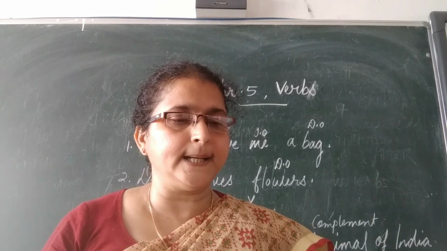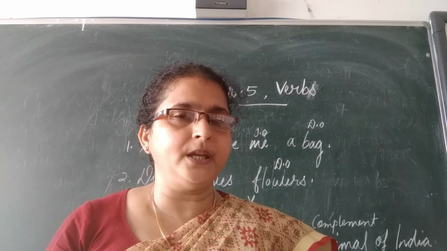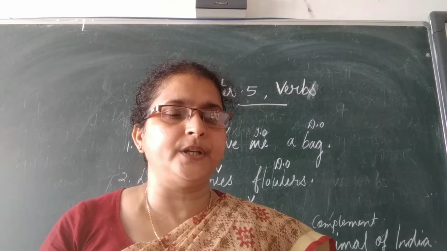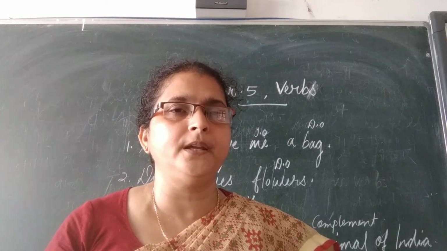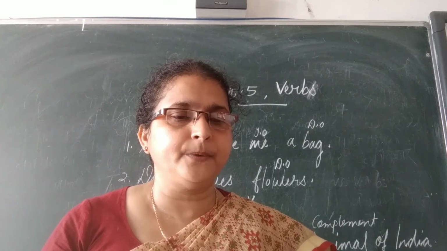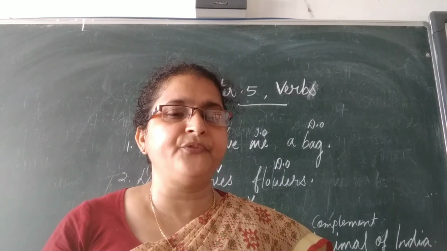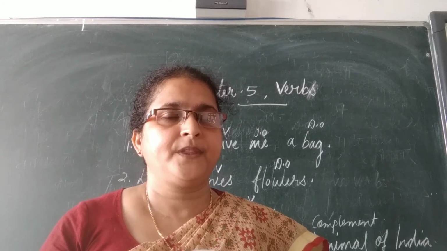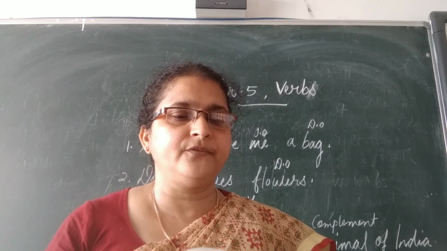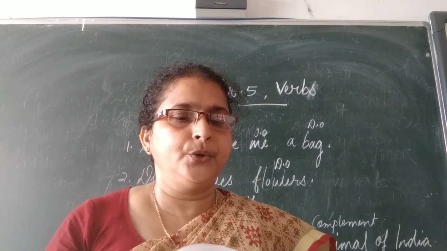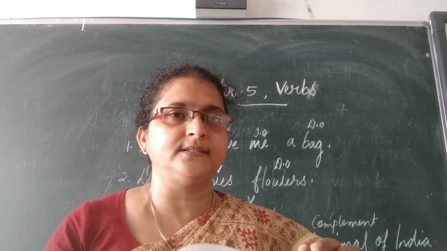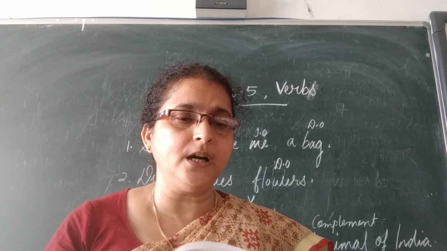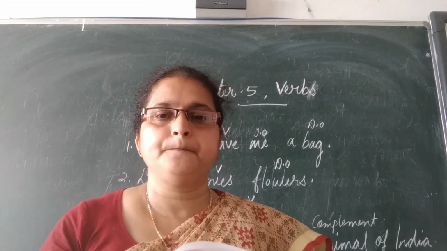When I ask you what is the verb of action or verb of being, now you know, no? The verb of action expresses physical activities. Verbs of being do not provide that information, such as is, are, was, were. All these come under the verb of being.